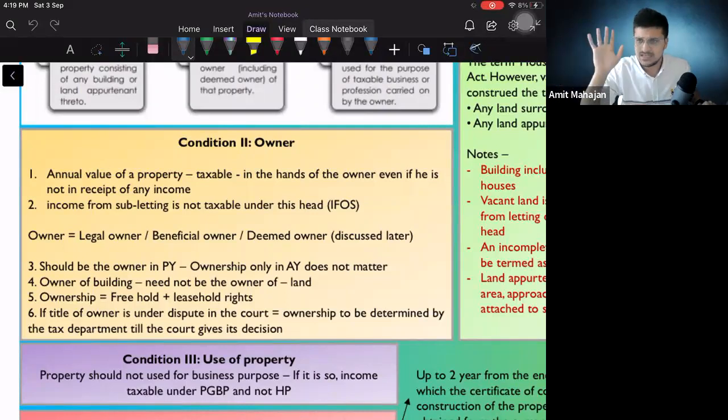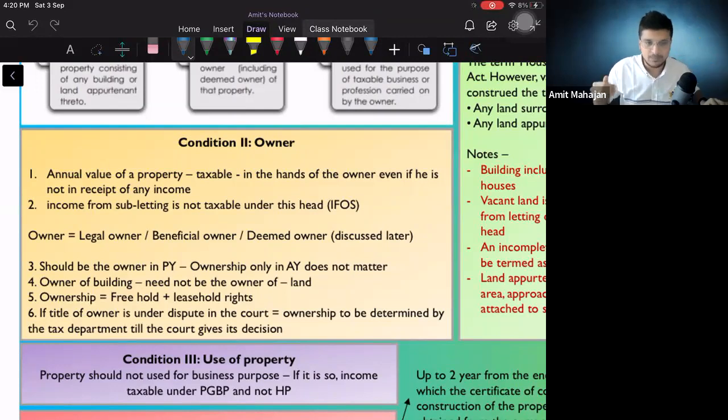Yes, Devi has the house property. What is the second condition? She should be the owner of the house property. Here she is not the owner of the house property, and that is why when Devi sublets the same house property, it will not be taxable in the hands of Devi under house property, but for her it will be taxable as income from other sources. टैक्स तो होगा, गवर्नमेंट छोड़ेगा नहीं, टैक्स तो होगा, बट सिर्फ हाउस प्रॉपर्टी के अंदर टैक्स नहीं होगा, राइट? उसके बाद ओनर, it can be legal owner, beneficial owner और deemed owner. उसके बारे में हम 27 सेक्शन में चर्चा करेंगे.